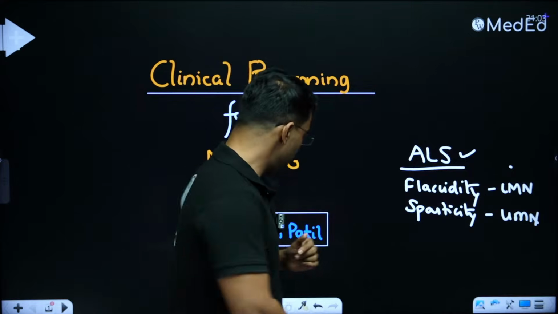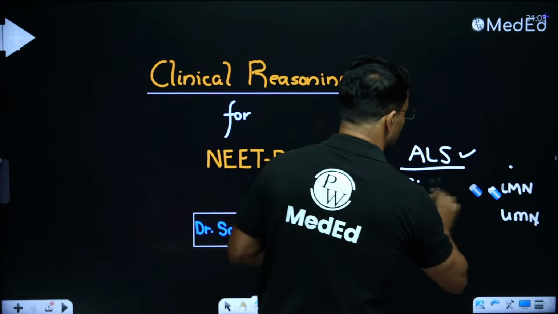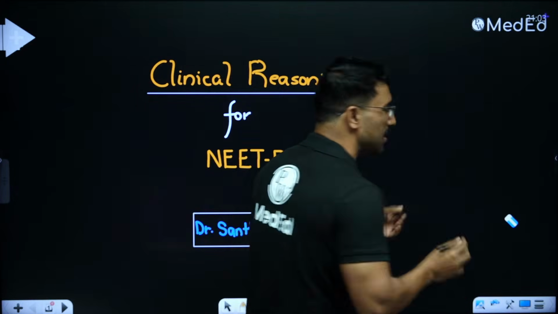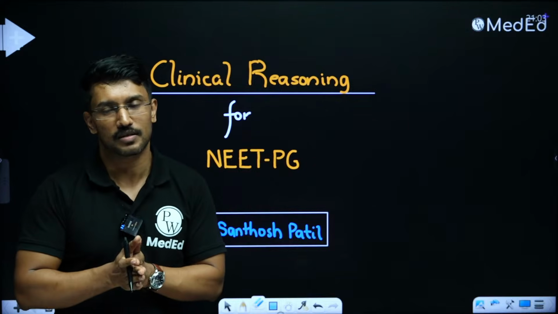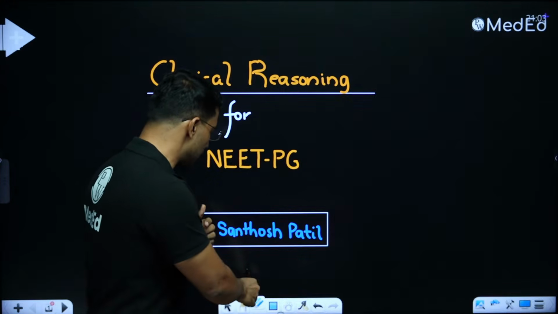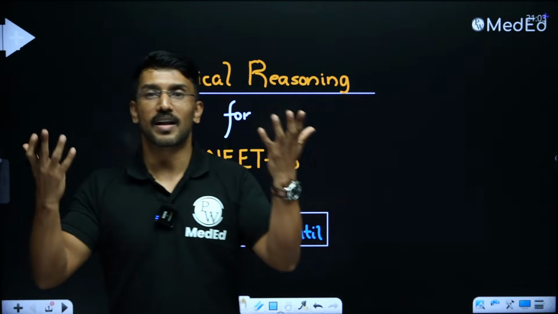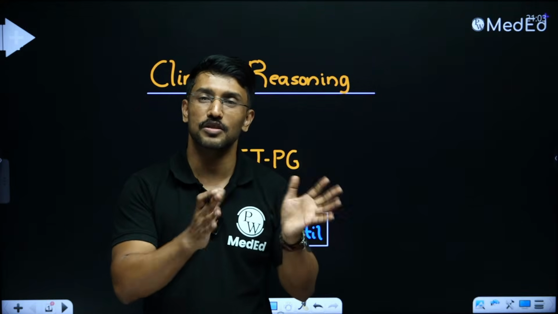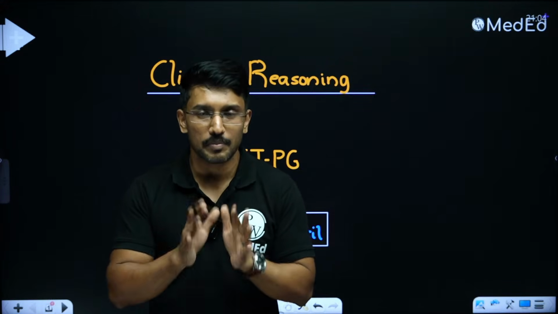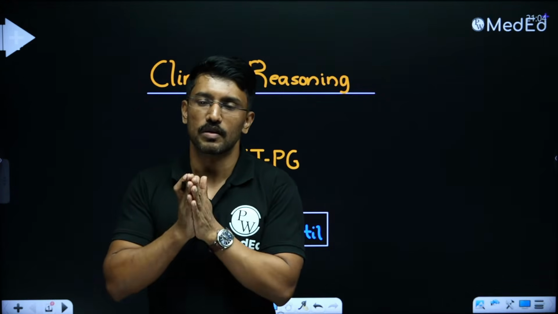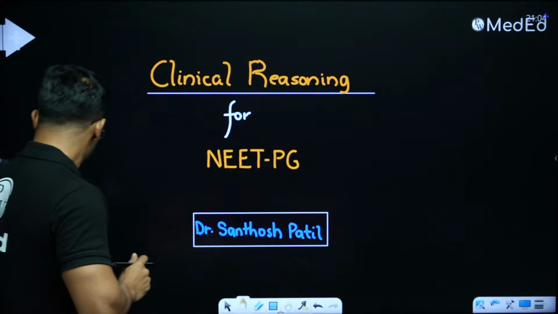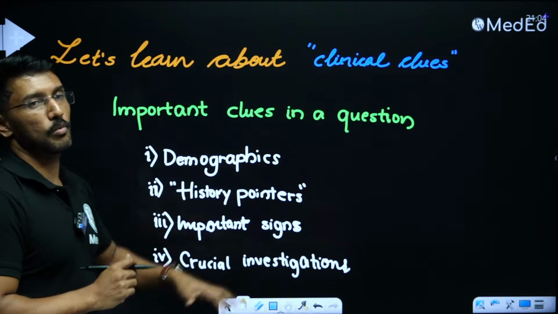But most of us don't pick these clues during our study. We just focus on cramming the facts, epidemiology and other stuff. Only a few things we pick up during our MBBS. It's like malar rash. Any question that talks about malar rash is talking about SLE. But similarly, there are a lot of telltale clues that we should learn to pick. So how do I get to know that this question is talking about a particular disease?